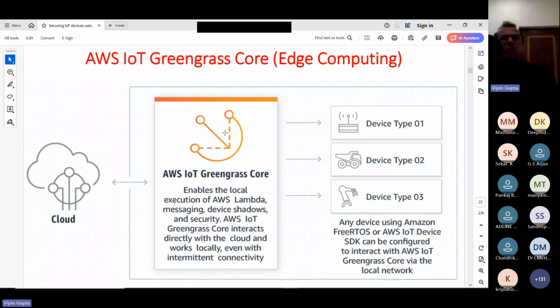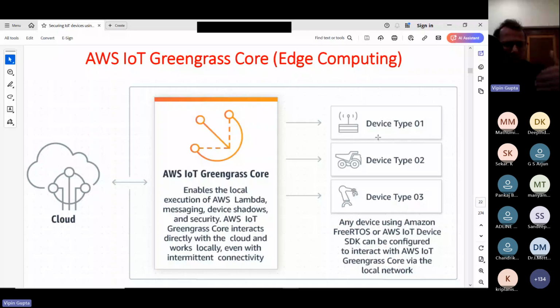Now what happens when we move to the villages? Sometimes network connectivity issues will be there. That means internet connectivity will not be available all of the time. Although now the situation is not that dire, that was a few years back. Now even in villages, high speed connectivity is available. But sometimes certain other issues might crop up in which your IoT devices cannot directly communicate with, you can say, AWS IoT.